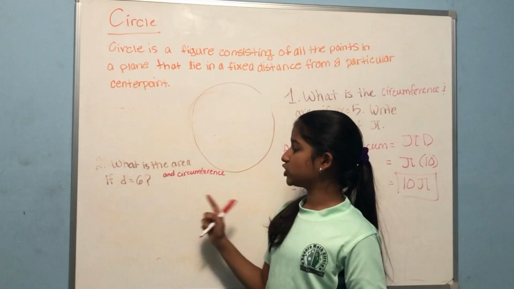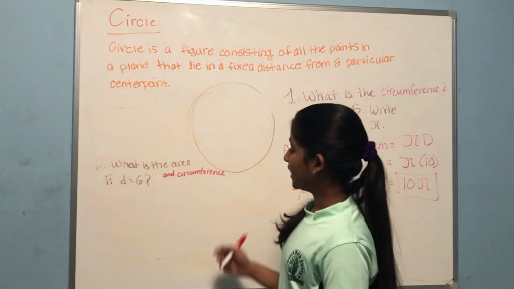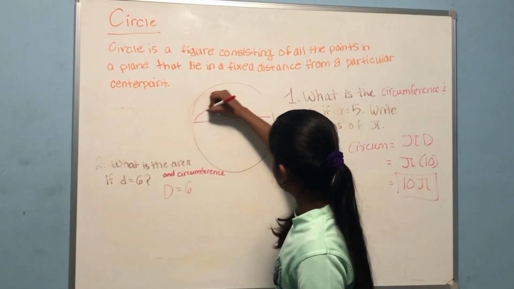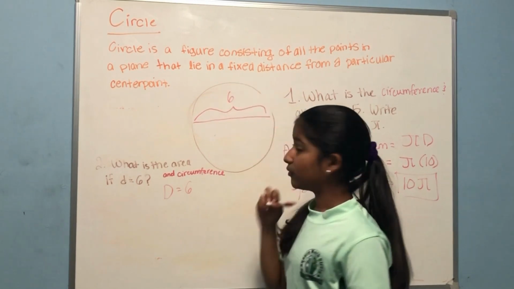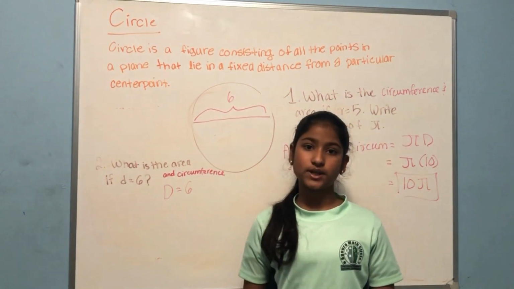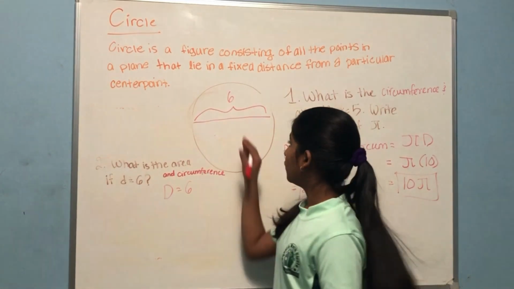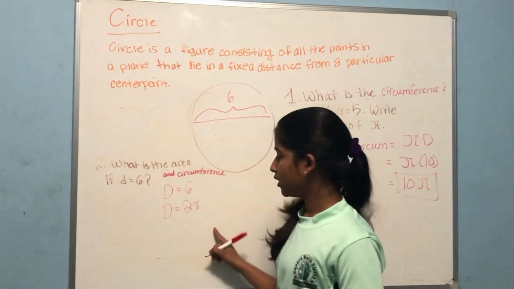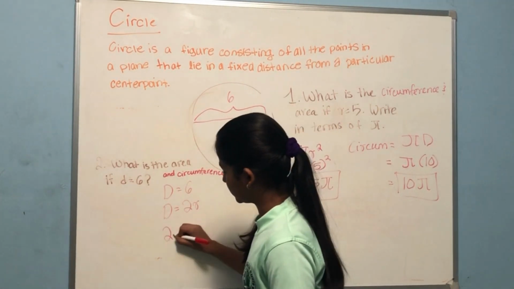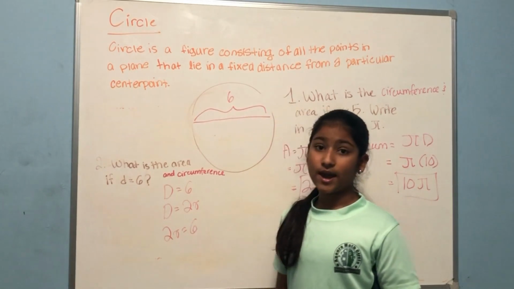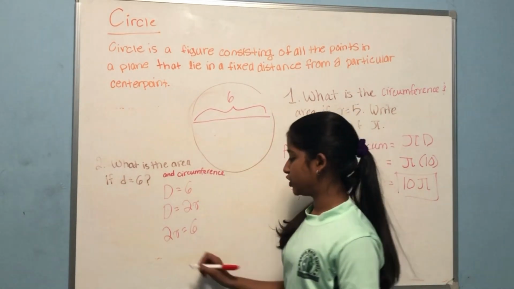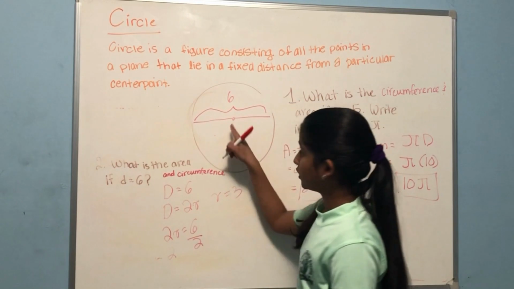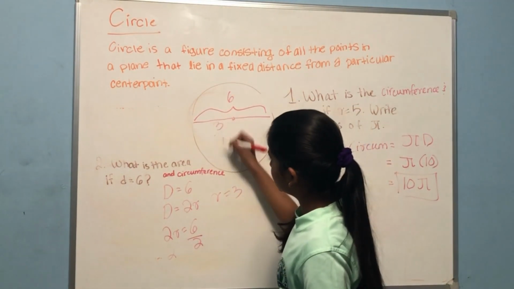Now, what is the area and circumference if d is equal to 6? We know that d is equal to 6. So this whole thing is 6. Now, before starting, we know that the radius is important to solve the area. So we know that d is equal to 6, and d is also equal to 2r. So we know that 2r is equal to 6. So the radius is just 6 over 2. So r is equal to 3. So this part, which is half of the diameter, is 3.